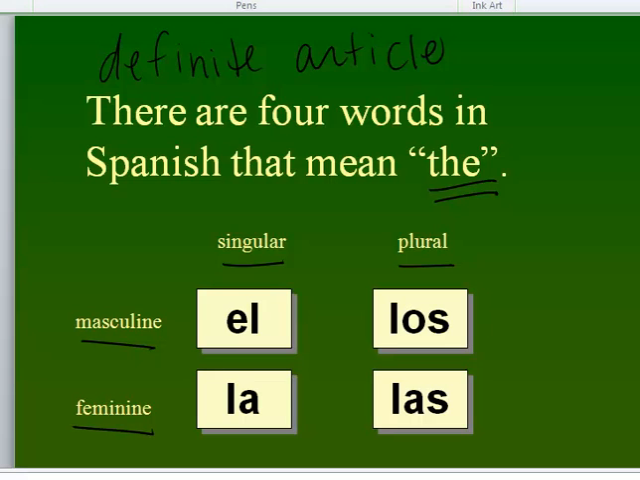Now we've talked about masculine and feminine before, and today we're talking about singular and plural, which we haven't discussed before. We know that a noun like libro is masculine and singular. There's only one libro and it's masculine, so we're going to use el. But if we make libros plural, it's still masculine, but now it is plural, so it'll be los libros.